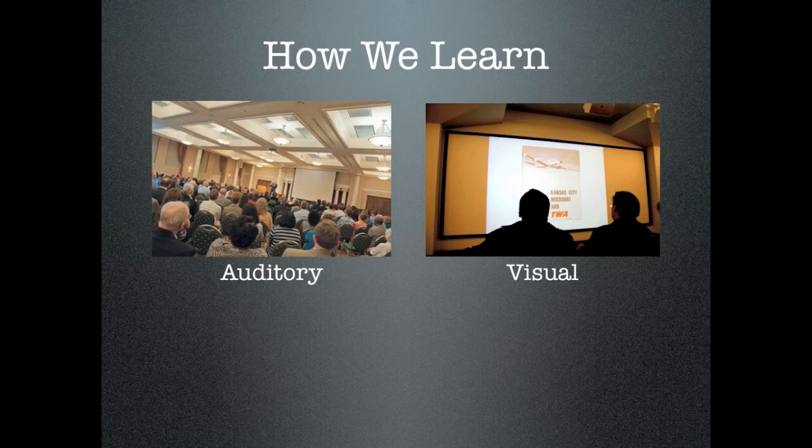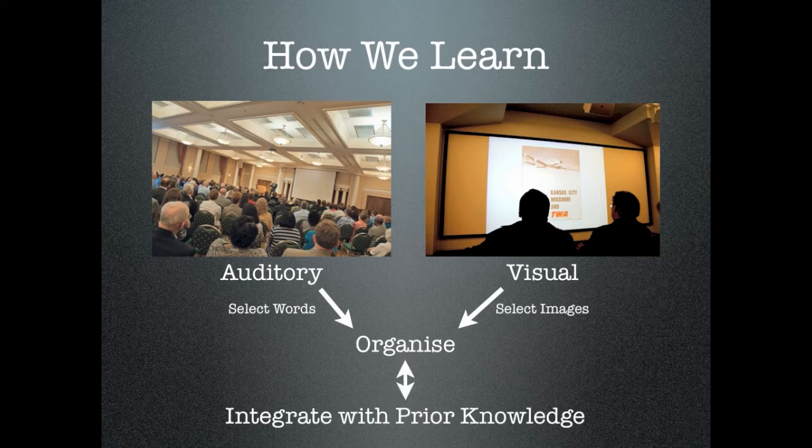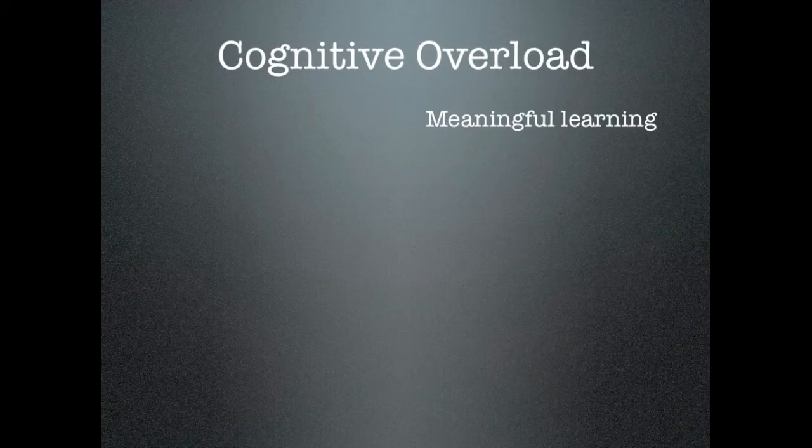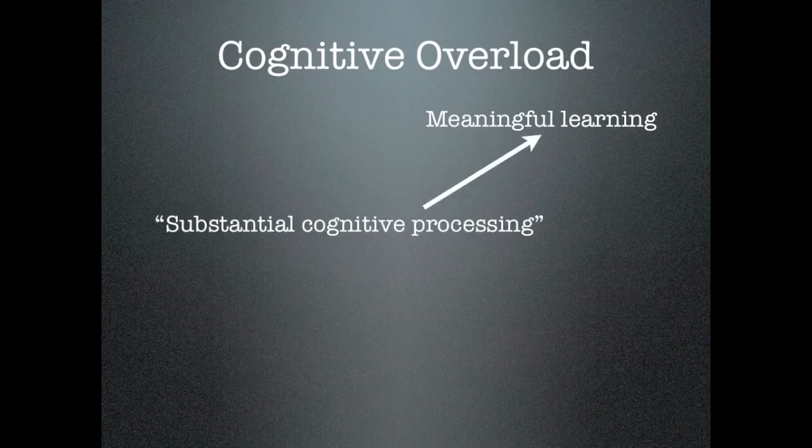The words we hear and the images and words we see are processed separately, in that we select aspects of the information coming in through the ears and aspects of the images and text we see with our eyes and organise this information, integrating it with the knowledge we already possess. In order for meaningful learning to take place, the student must engage in substantial cognitive processing.